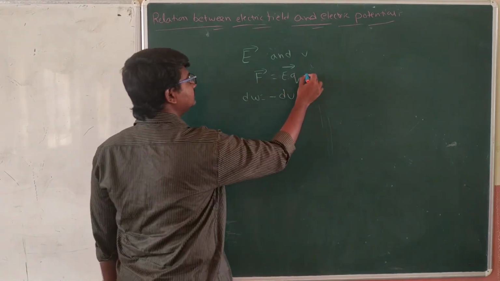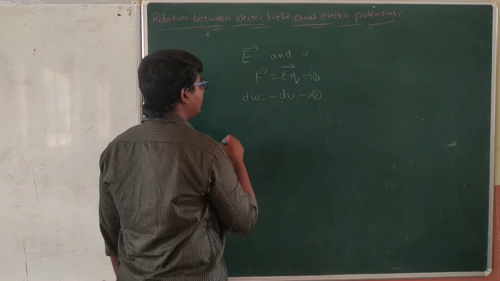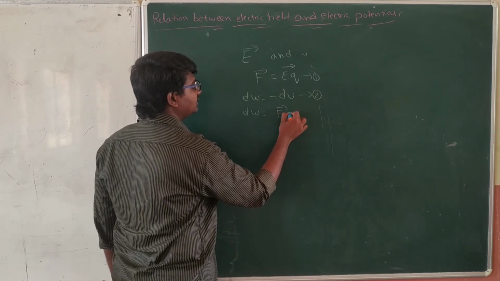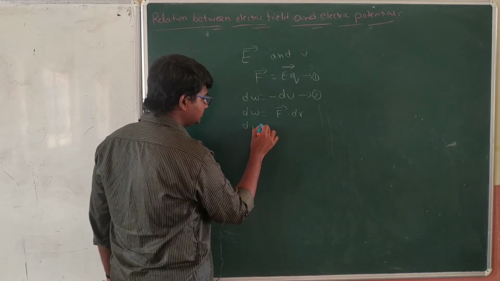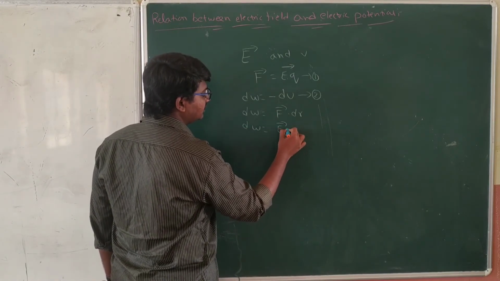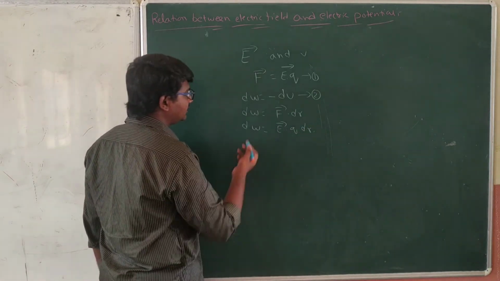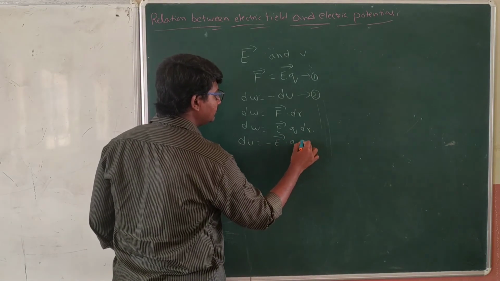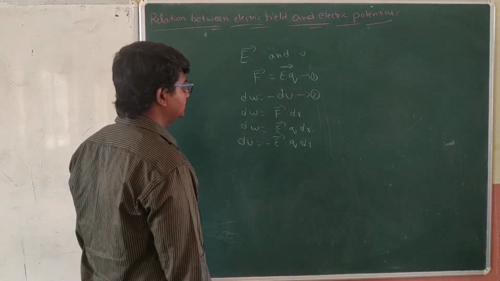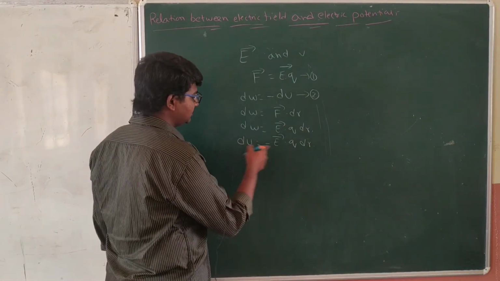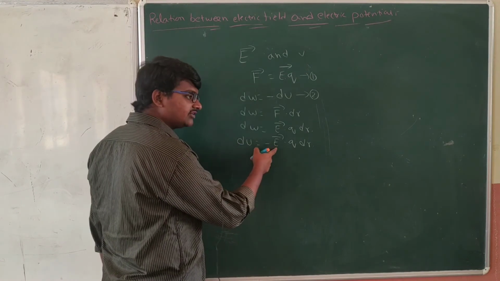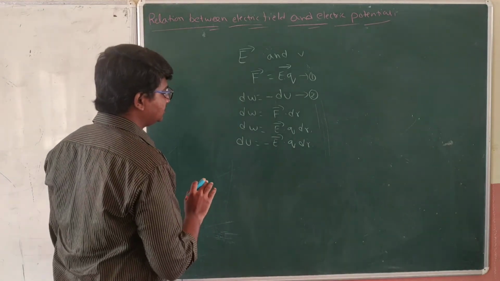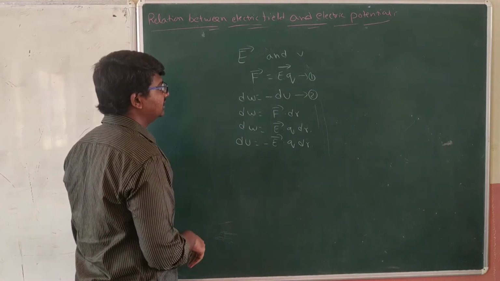This is equation 1 and this is equation 2, and we know that dW is equal to F bar dot dr. Let's substitute: F bar is E bar dot Q, into dr. And now dU is equal to minus E bar Q into dr. This is the relation between electric potential energy and electric field, but we need to find the relation between electric field and electric potential only, not potential energy. That's why we have to convert this into the form of electric potential.